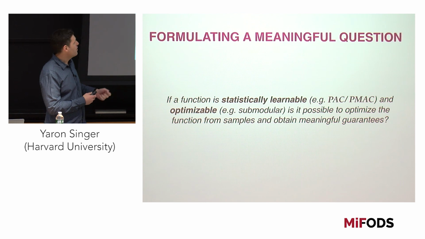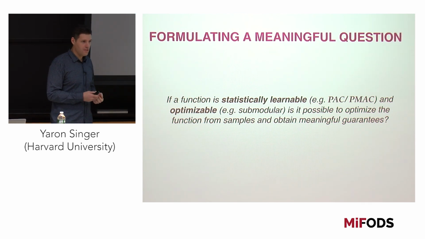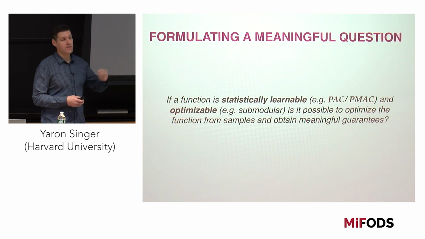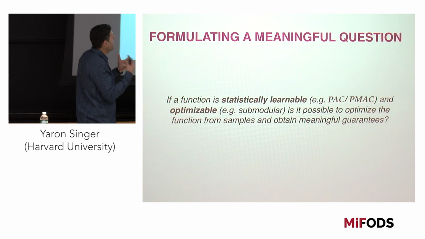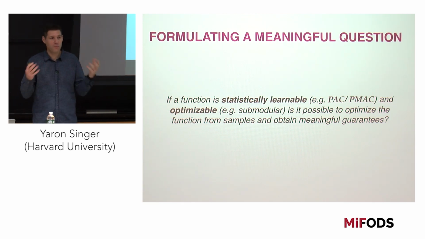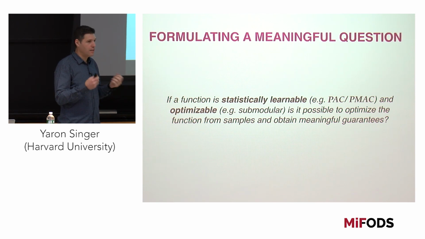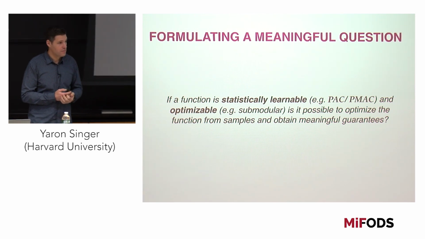Okay? So let's say that the function is statistically learnable, and let's say that it's amenable to optimization. So I'm only going to restrict myself to convex functions or submodular functions. And now I'm asking, is it then possible to optimize functions from samples? And when I say possible, I mean with polynomially many samples in all the arguments of the problem, and obtain meaningful guarantees.